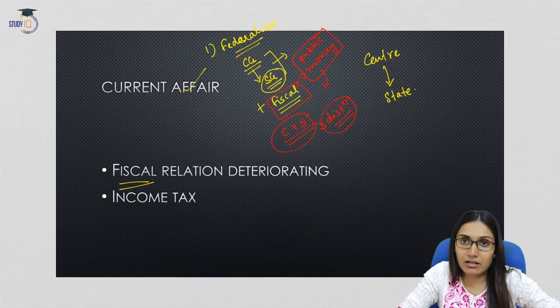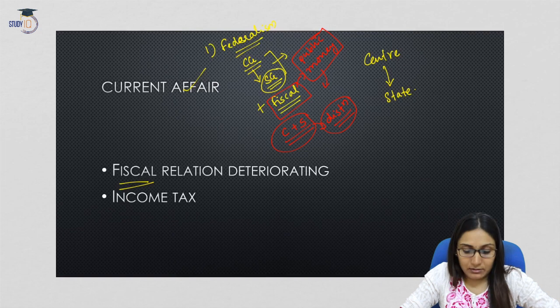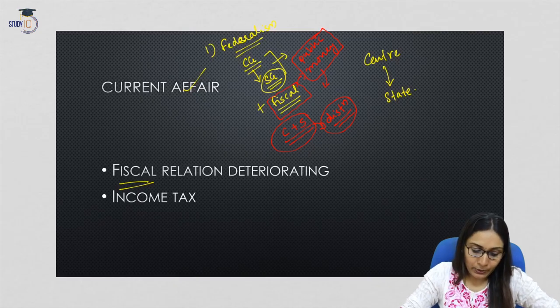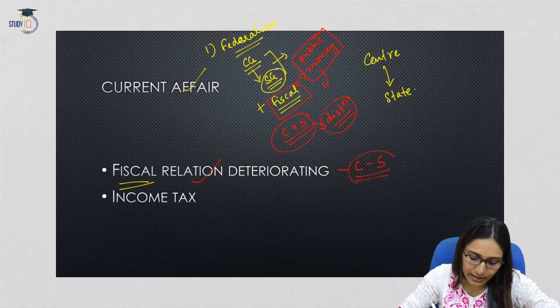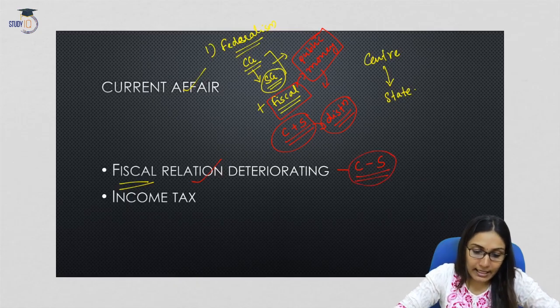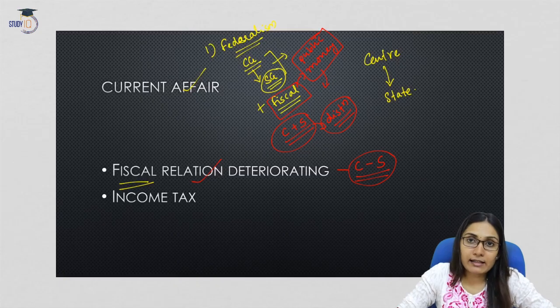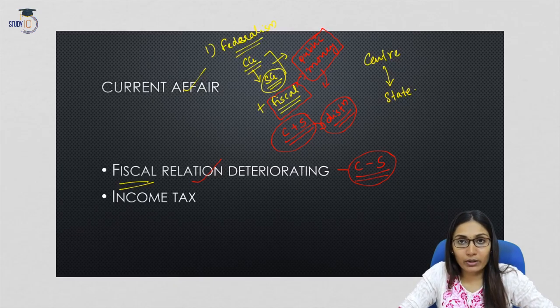This can be taxation, this can be other revenue. So whatever money is distributed and divided between the central government and the state government is related to fiscal federalism. So the fiscal relation between the central government and the state government is deteriorating. What does it mean? It means that the cordial relation between center and state with regard to division of monetary resources is deteriorating. So in this lecture we will be analyzing what it is, what are the reasons, etc. And we will also see the solutions.